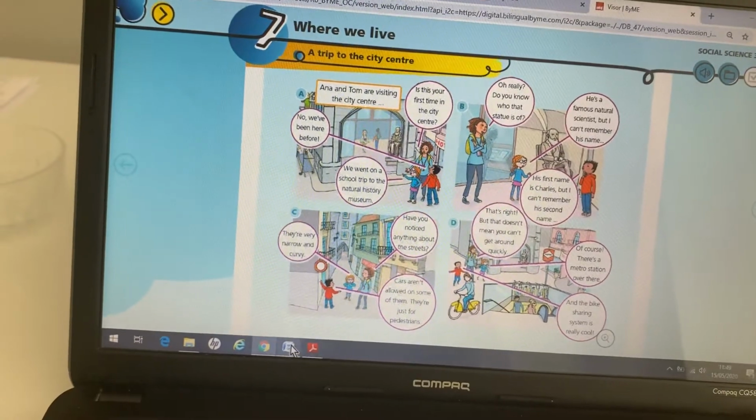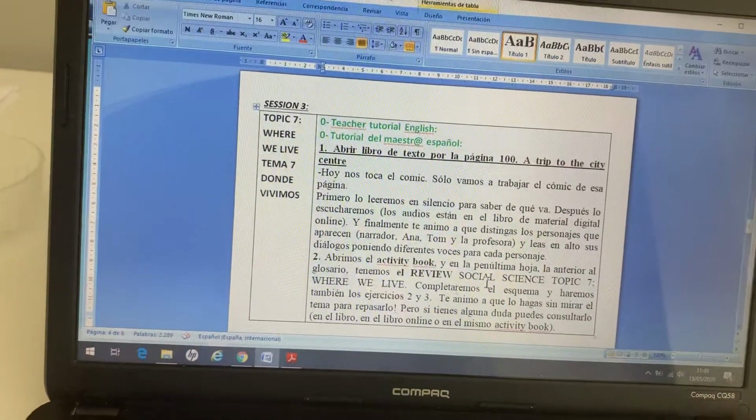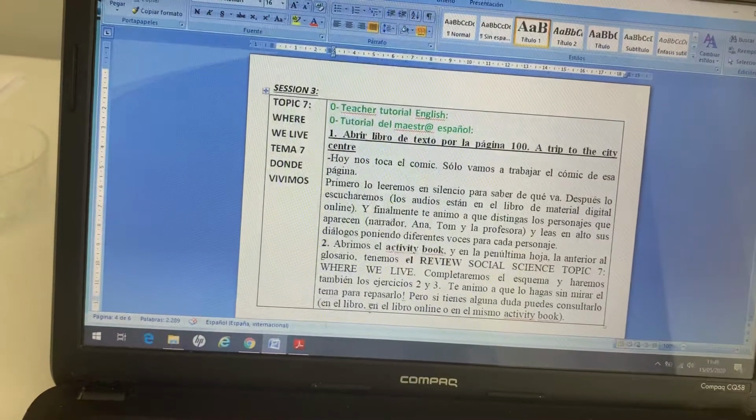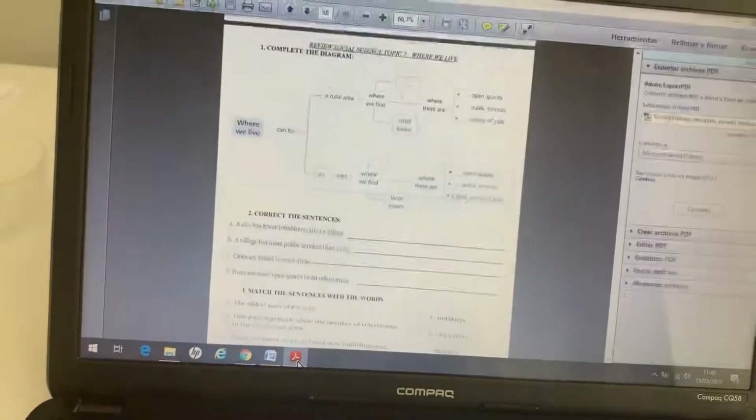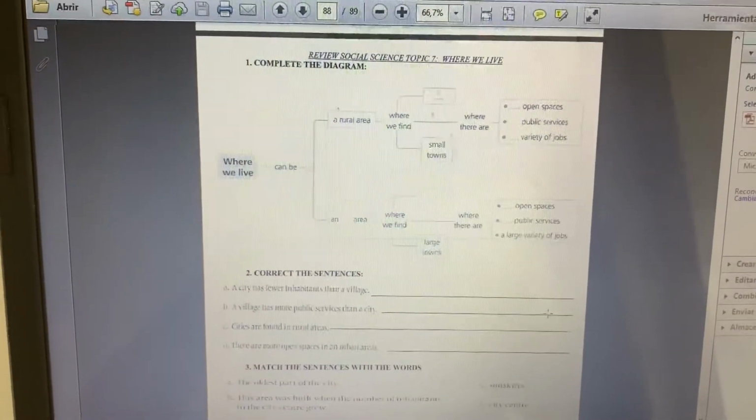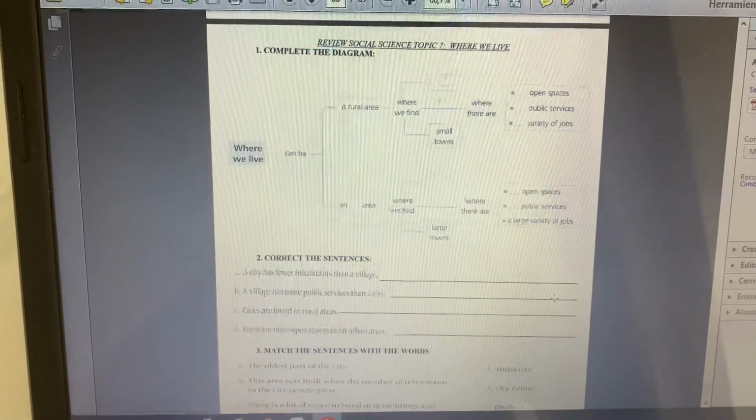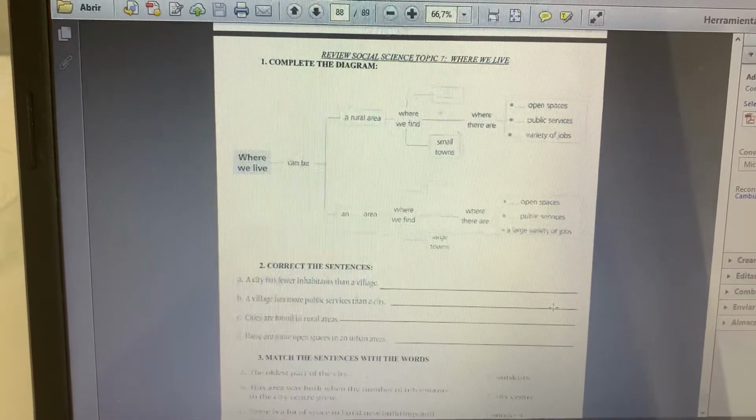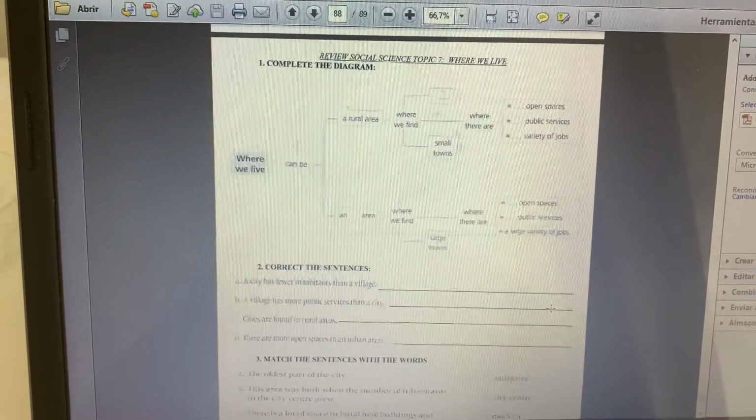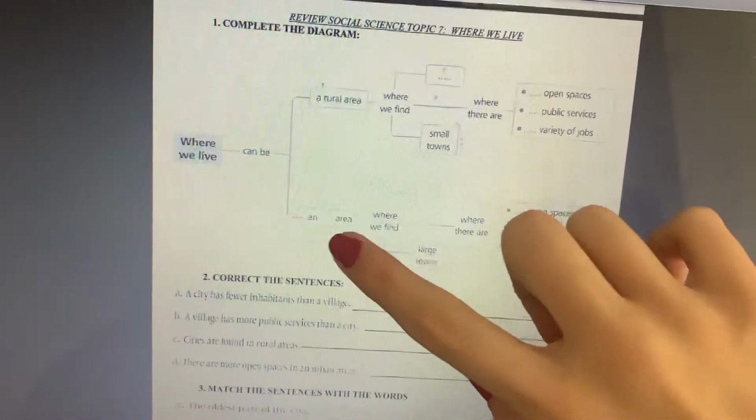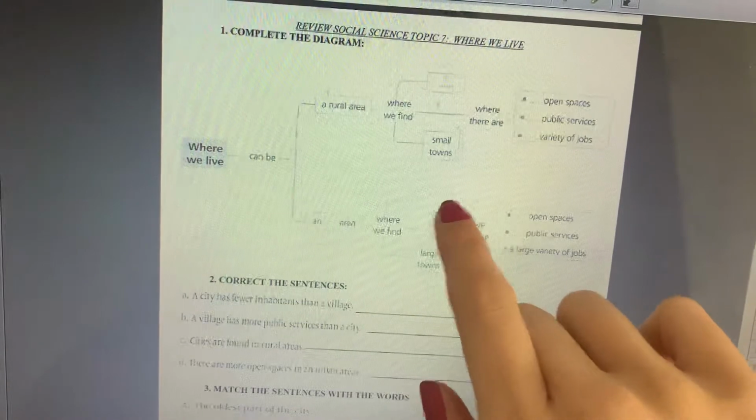Well, once that you have done that, we need to open the activity book, okay, on the page of review. That is this one, okay? The activity book is the set of pages that you have. You need to find this one, and we are going to do the 3 exercises. The first one, the mind map, okay, the diagram. You need to complete the things that you see like this, okay?